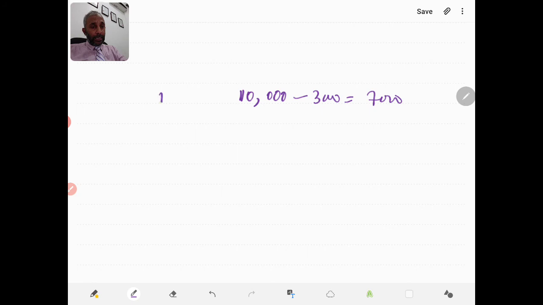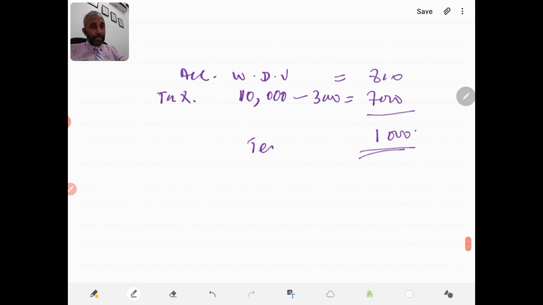This is tax. Accounting written down value is 8,000. So there is a temporary difference of 1,000. And this is the temporary difference, and this is the tax base. So that is the answer for this question. Next one.